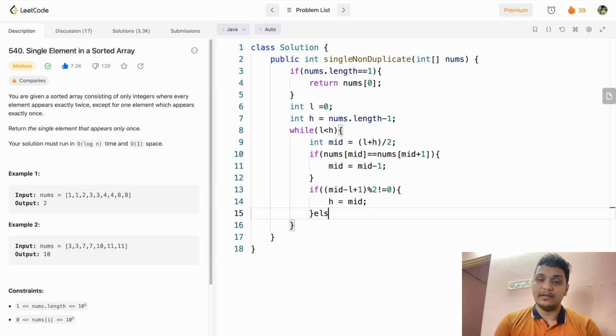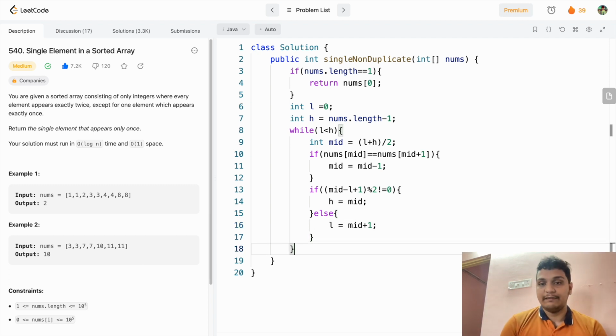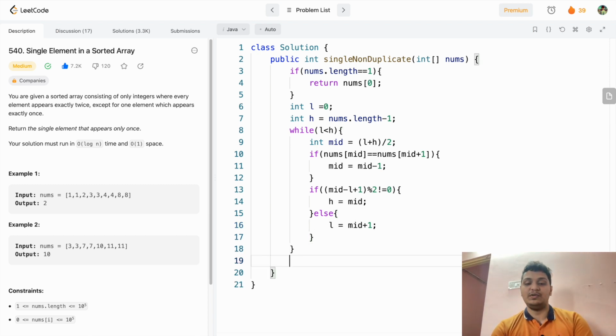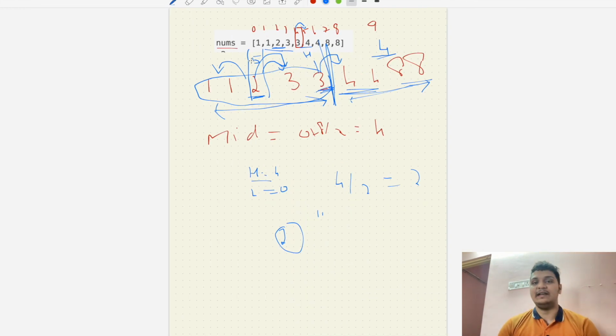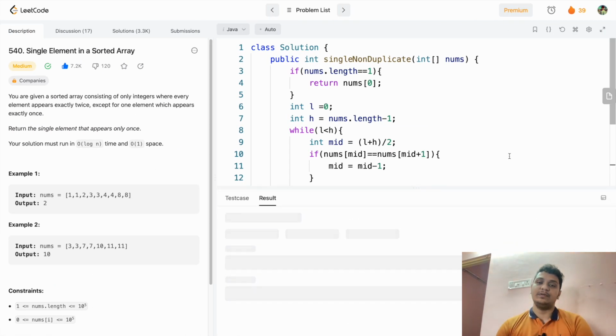If that's not the case, then obviously if this side is not the case, then we will reassign the low value as mid plus 1. Okay, at last, after looping, we have to return the nums of mid. Chalo, let's run and see. Simply what I told, we have to check left side and right side length, then we have to find the value. Let's run this code.